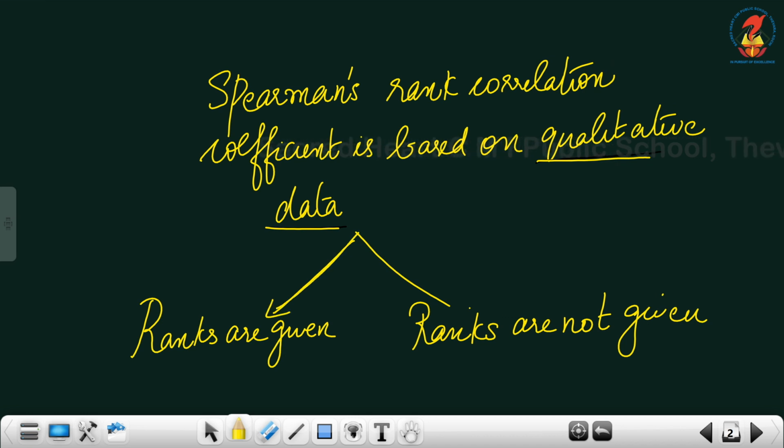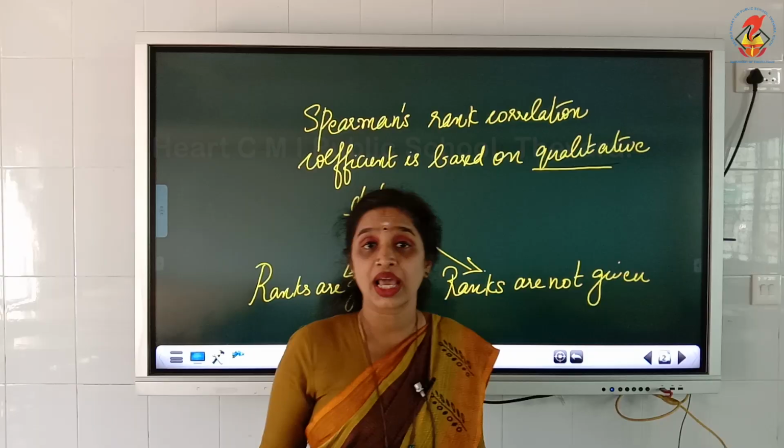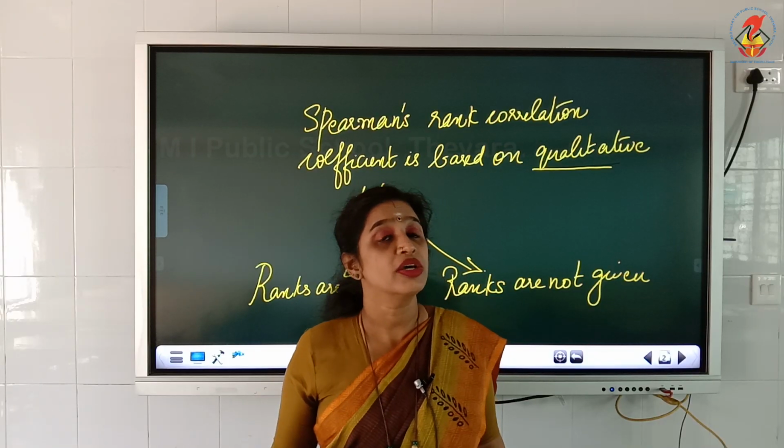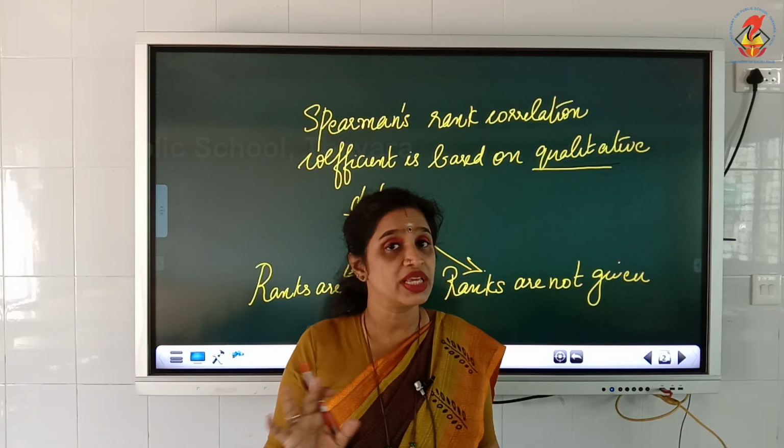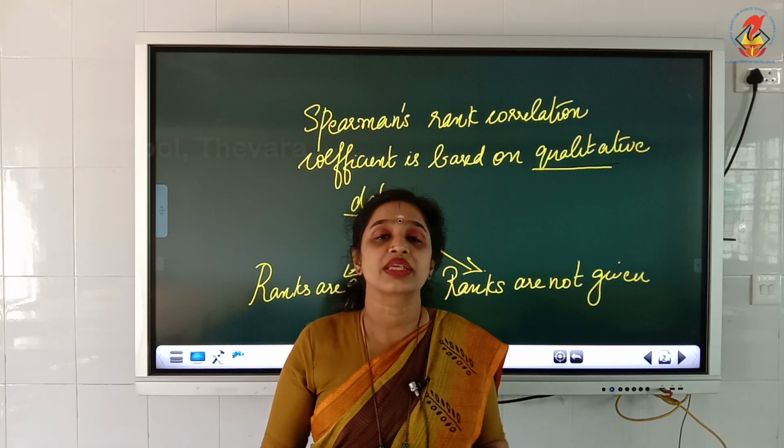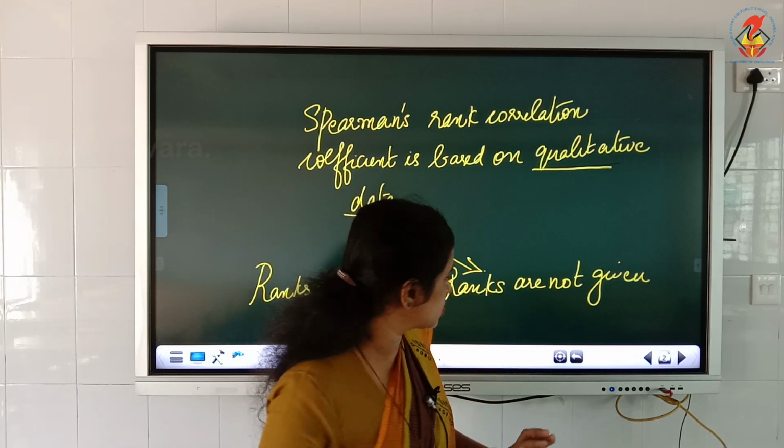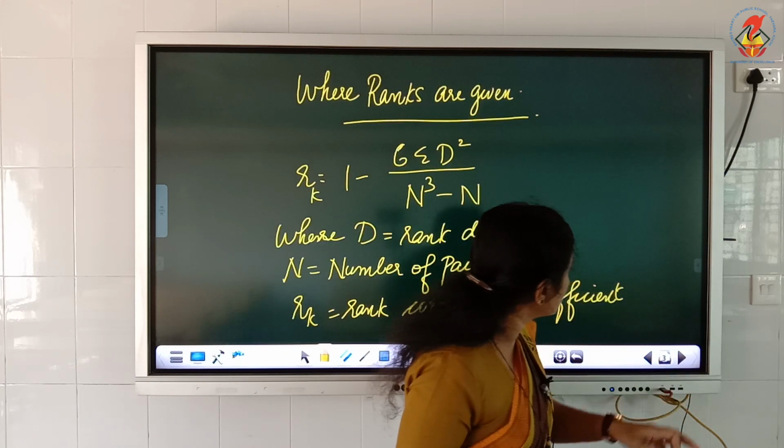Now Spearman has calculated the rank correlation coefficient on the basis of two aspects. One is when ranks are given, and the other one when ranks are not given. Okay, so these are the two ways in which he has calculated the correlation coefficient. Now let us see when the ranks are given.